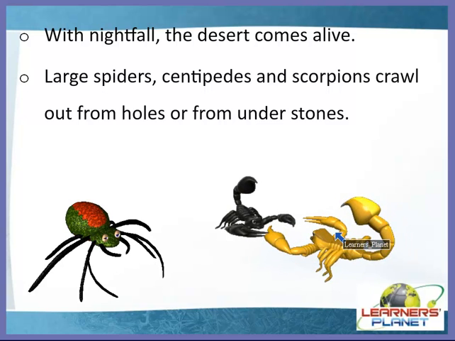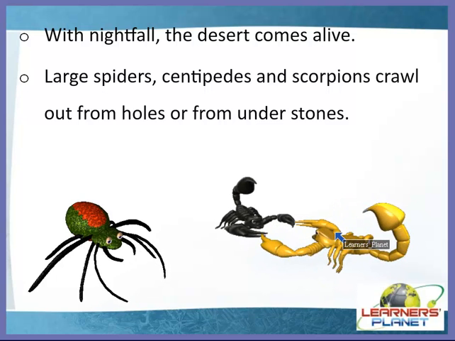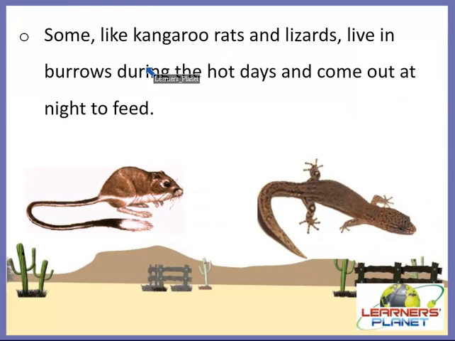And there are other species also. Many species of rats and mice are adapted to desert life. They include the grasshopper mice and kangaroo rats, right? So let's have a look at it. Some animals like kangaroo rats and lizards live in burrows during the hot days, and they come out at night to feed. You can see the picture: this is a lizard and this is a kangaroo rat. They have such adaptation that they can survive in such hot temperatures, right? So let's see one more example.